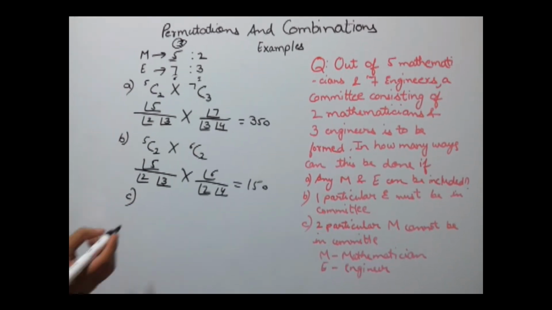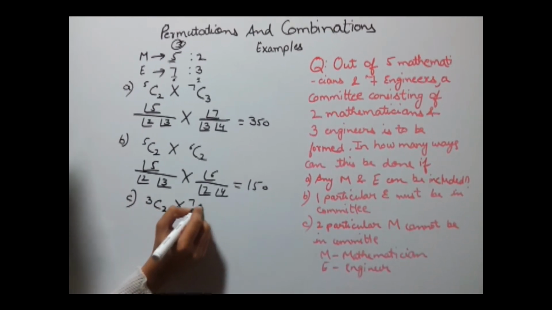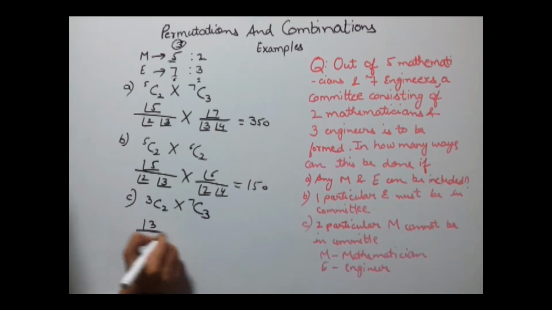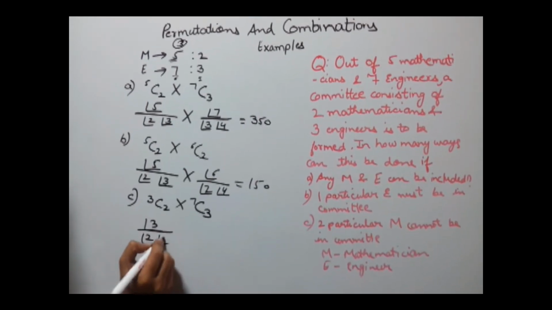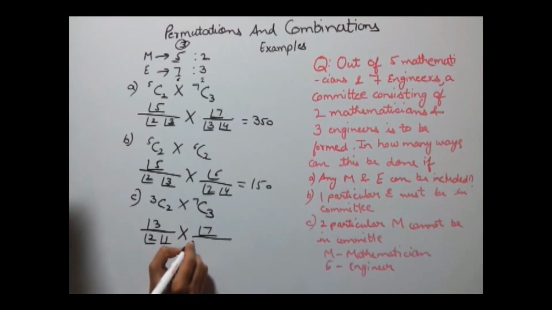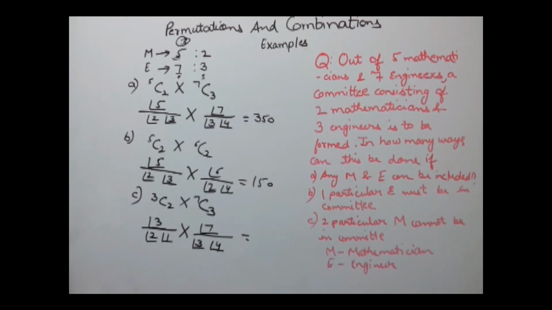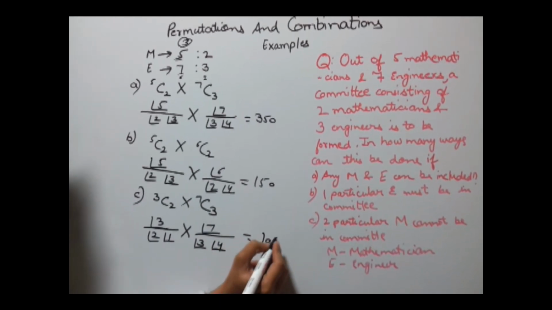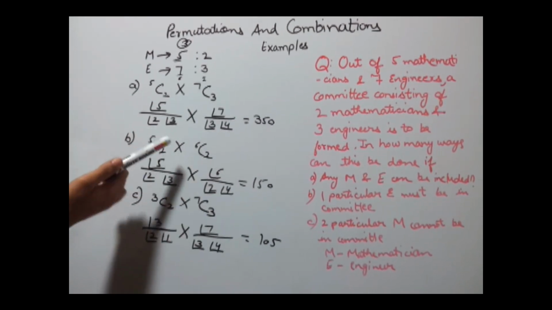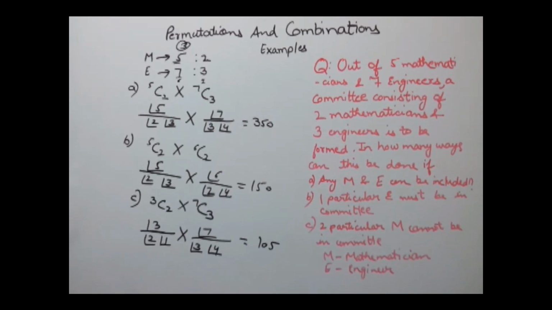So our formula here becomes 3C2 into 7C3, which gives us factorial 3 upon factorial 2 into factorial 1, into factorial 7 divided by factorial 3 into factorial 4. Solve this and you will get 105 as the answer. I have already solved all these equations over here. You need to solve to get the answer. Now let's understand the next example.